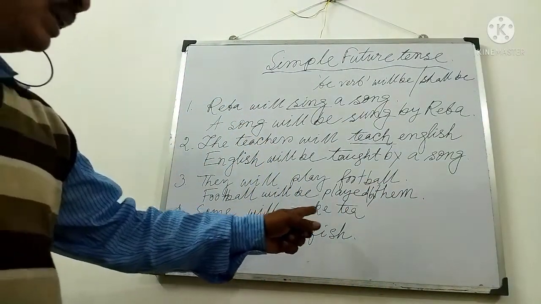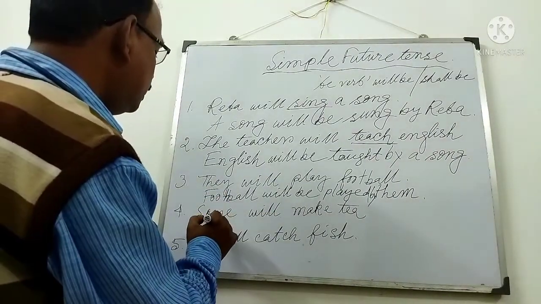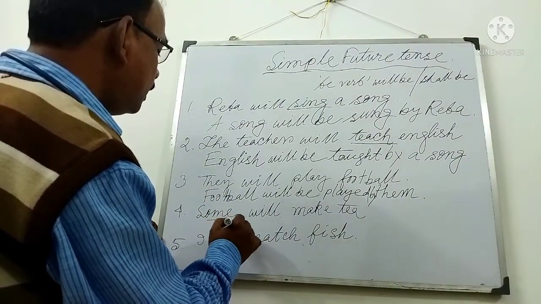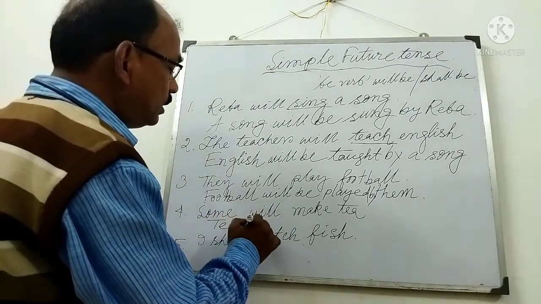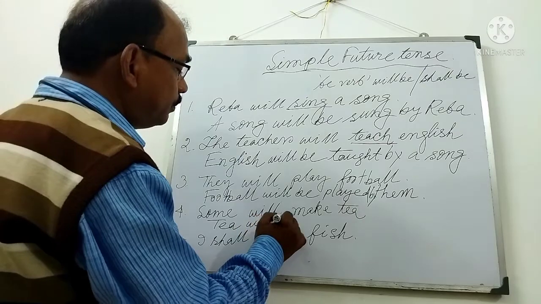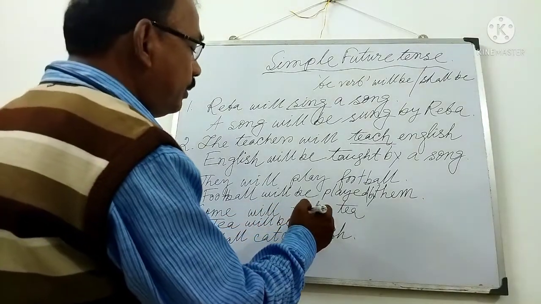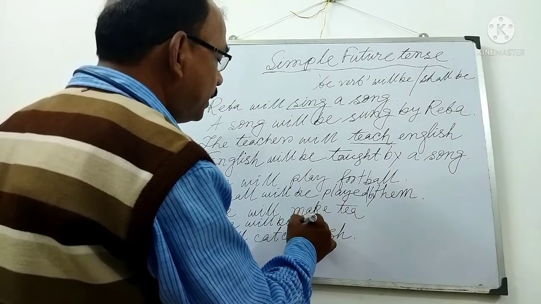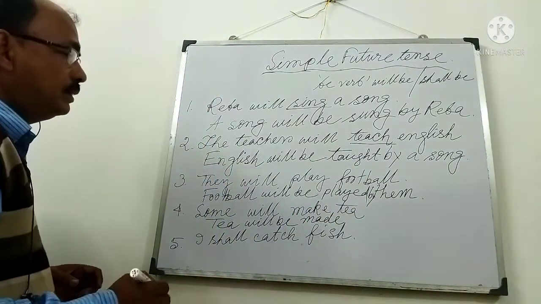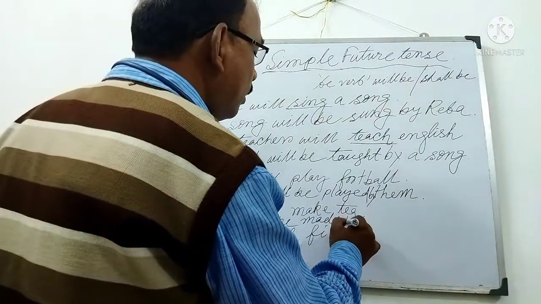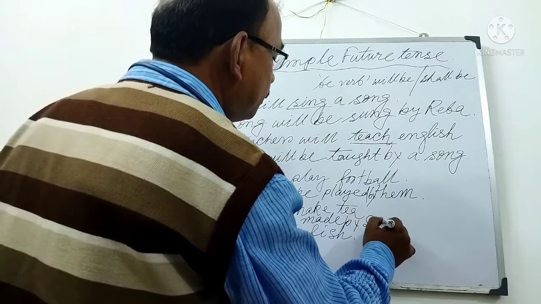Soma will make tea. At first, object is subject, tea we shall write first. According to the be verb, we shall write tea will be. Okay. Third form of the main verb make, made, made will be. Then by, we shall write subject Soma.